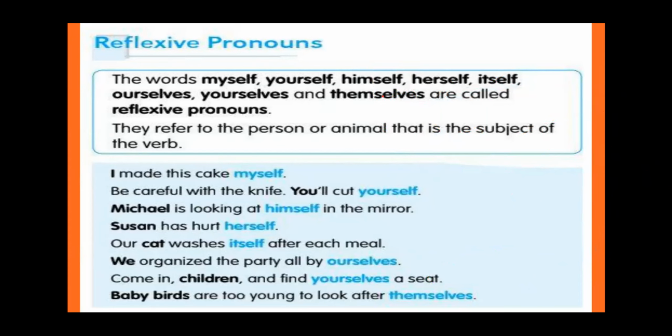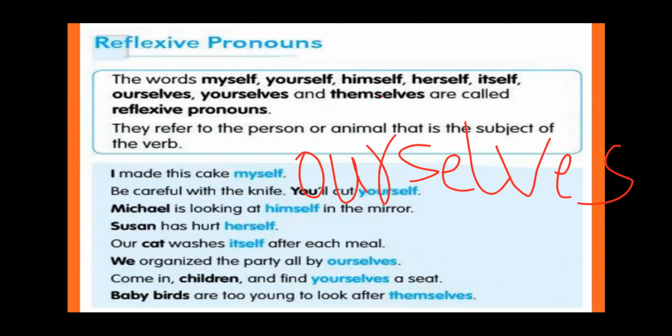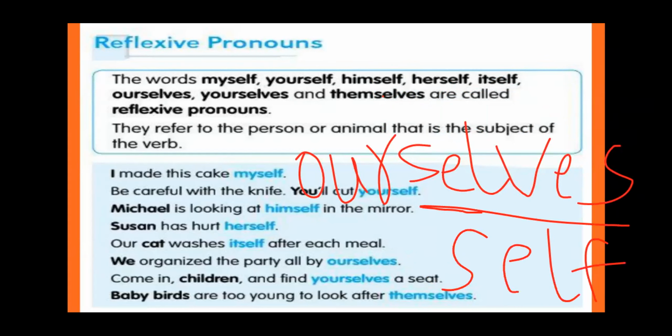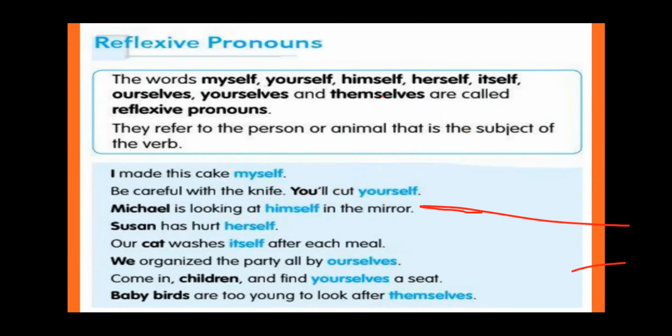But when I'm talking about plural, I will add the plural form selves: ourselves, yourselves, themselves. Selves is used for plural, self is used for singular: himself, herself, itself, myself, yourself. So these are reflexive pronouns. Let's have a look at them. The words myself, yourself, himself, herself, itself, ourselves, yourselves, and themselves are called reflexive